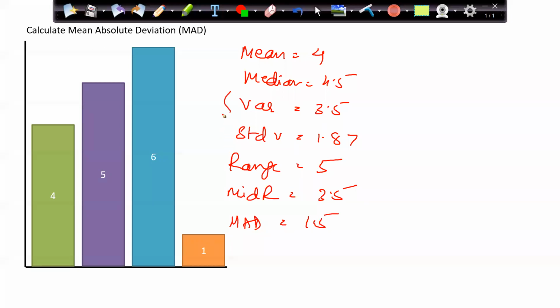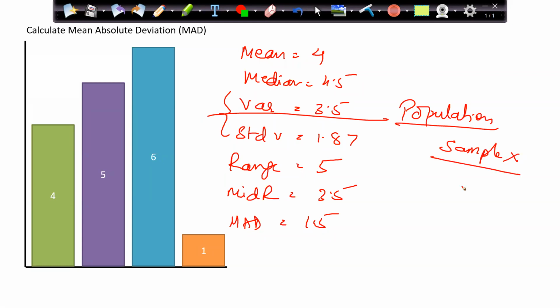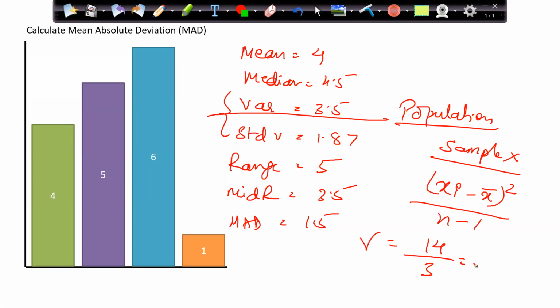For the standard deviation and variance, I am considering this data as a population. I am not considering this data as a sample. If I am considering this data as a sample, then my formula will be xi minus x bar whole square by n minus 1. Then it will be 14 by 3. Whatever you are getting, that is the output. That is my variance. And when we take the square root of that, then it will be the standard deviation of a sample.